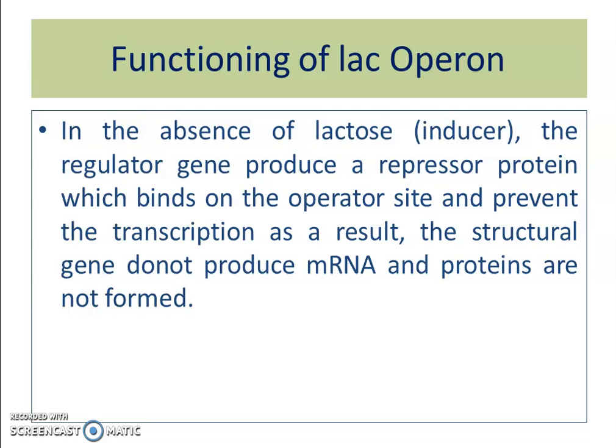Now, at last, how does this lac operon work, that is, the functioning of lac operon. In the first condition, when lactose as an inducer is absent in E. coli, the regulator gene I produces a repressor protein, which binds on the operator site and prevents transcription. As a result, structural genes do not produce mRNA and ultimately enzymes for lactose breakdown are also not produced.